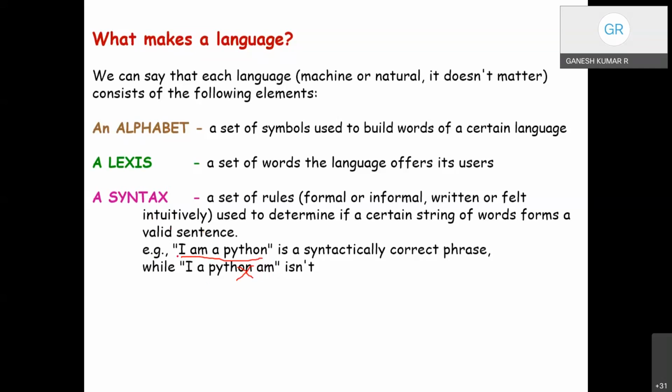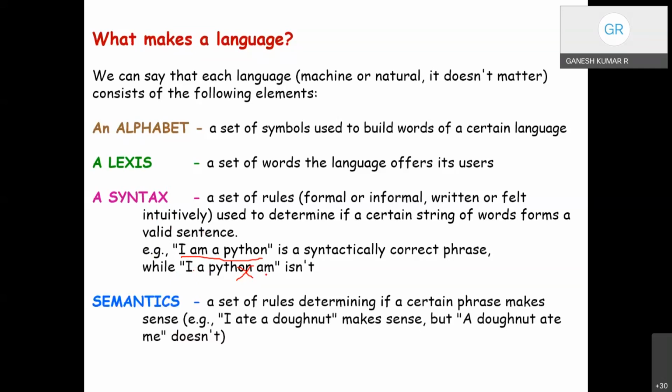Okay, so the first letter could be a noun followed by a verb. Then we have the other components. A verb does not exist as the second thing. So "I Python am" is not a valid statement.